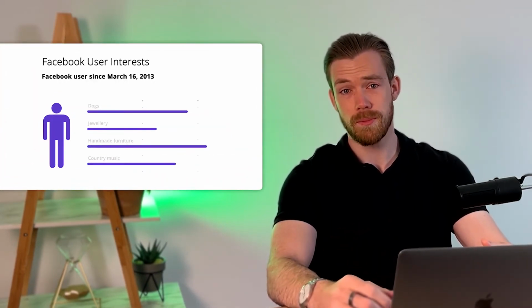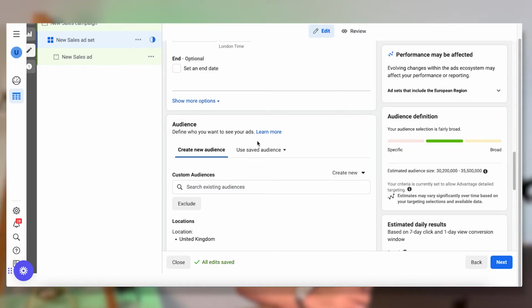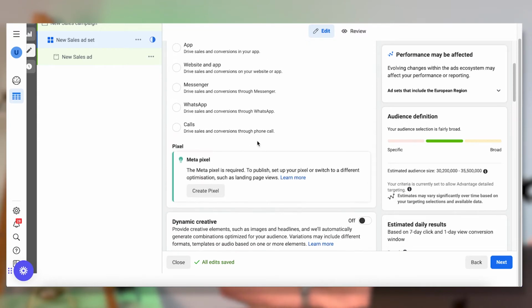Some people have been on the platform for 10-plus years, so Facebook has a really strong understanding of their behavior, the type of person they are, and what they are likely to do and how they are likely to behave. It's very accurate at predicting that. So what we're allowing Facebook to do is go after those people. We're telling it at the beginning here by creating a conversions campaign.